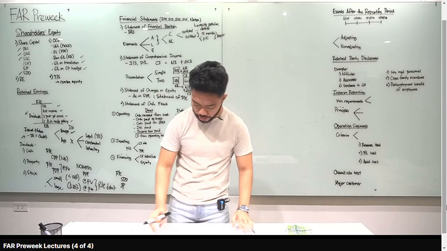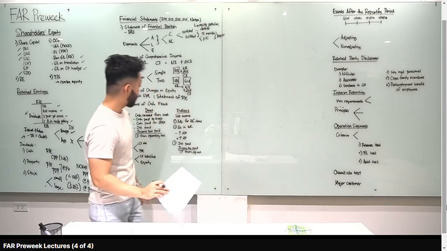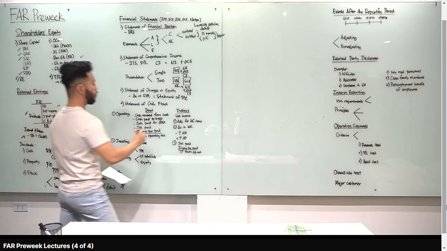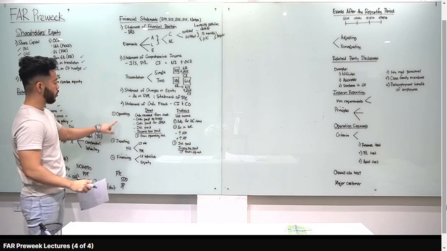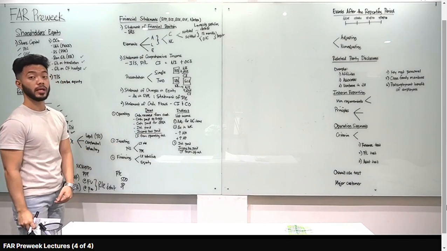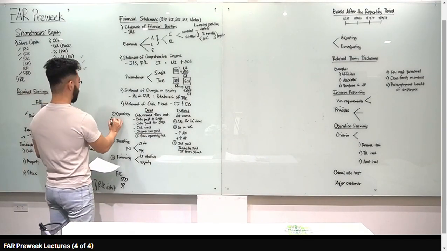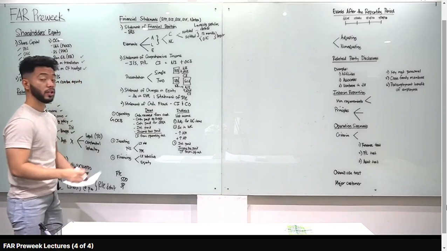Next, doon naman tayo sa statement of cash flows. Okay, statement of cash flows provides information about the cash inflows and cash outflows ng entity natin. Alright? Now, meron tayong 3 major sections: operating activities, investing activities, and financing activities. Pag operating, related yan sa ordinary course of business natin. Okay? Yung main line of operations, dalawa yan.